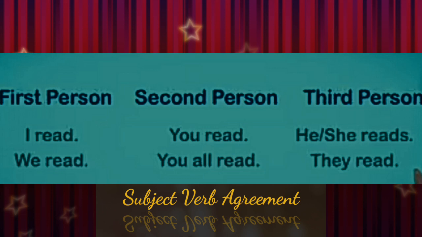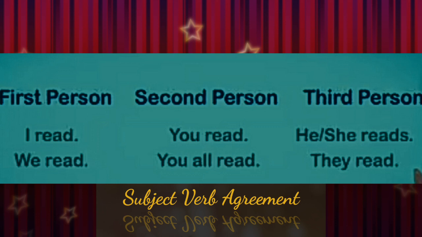To make it clear, the first person: I, we. I is followed by read. We is plural, and that's why it should be followed by read. Second person: you. You read. You all read. Third person: he, she reads. They read. Understood the difference?